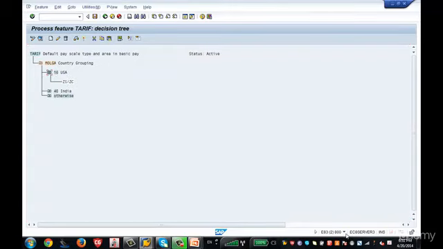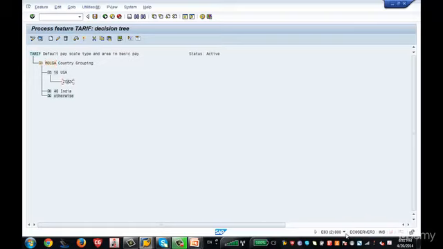So the decision here what I have given is if the country is Molga, which is 10. How to create the feature I showed you in one of my previous lectures, in the feature NUMKR and also for the feature ABKRS I think. Just refer how to create the feature and then create this feature here. So if the country is 10, then I'm returning the value pay scale type slash pay scale area.